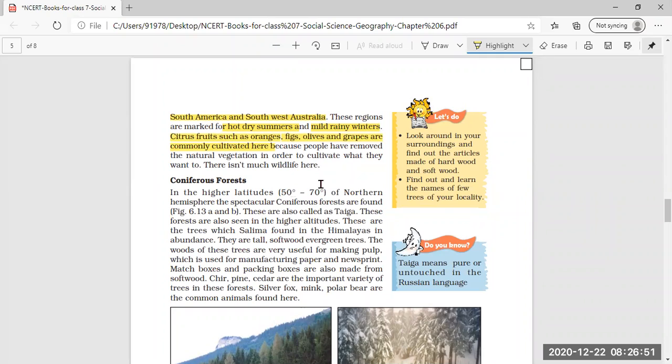There isn't much wildlife here. So in the Mediterranean forest, much wildlife is not found. Am I clear?